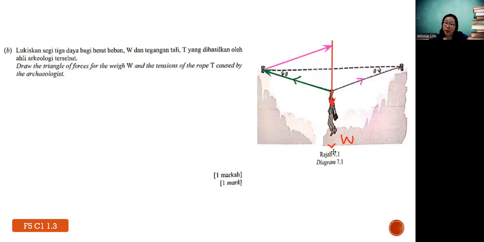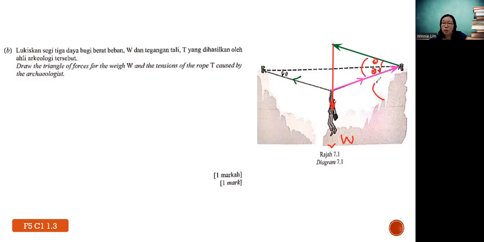So it becomes a triangle, right? Or you see, I can remain this one over here, but I shift this one. Can? Yes, can also. And I bring this one. It is also a triangle. Once you try to sketch on the existing diagram, you will notice the angle idea. So this is theta, correct? That means this is also theta.